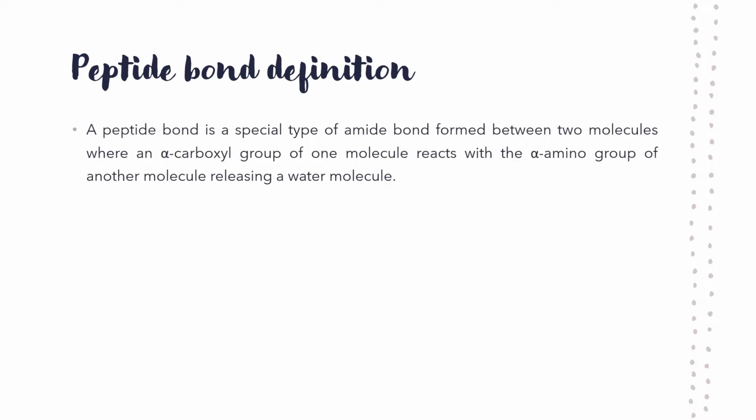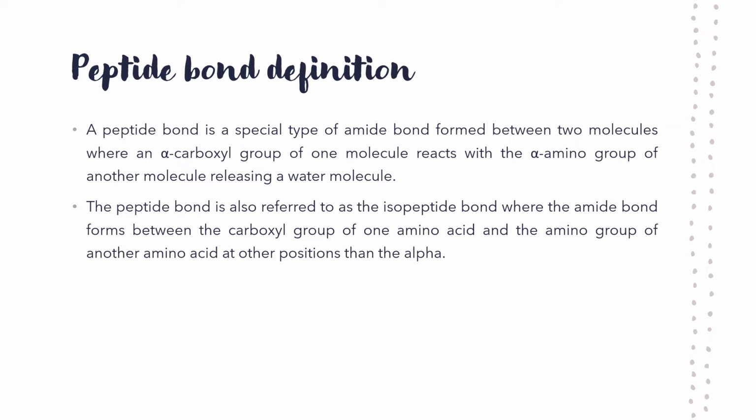Peptide bond definition. A peptide bond is a special type of amide bond formed between two molecules where the alpha carboxyl group of one molecule reacts with the alpha amino group of another molecule, releasing a water molecule. The peptide bond is also referred to as an isopeptide bond, where the amide bond forms between the carboxyl group of one amino acid and the amino group of another amino acid at a position other than the alpha.